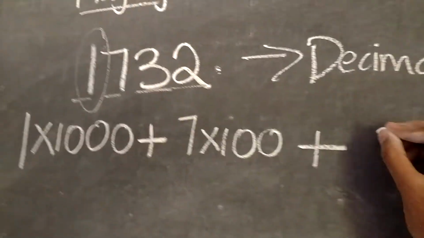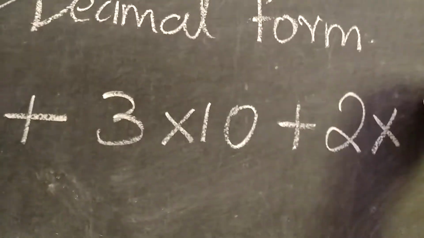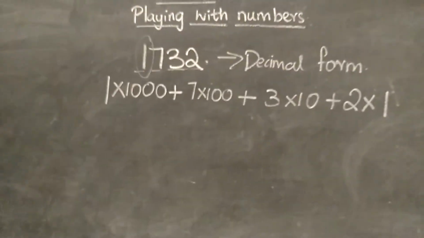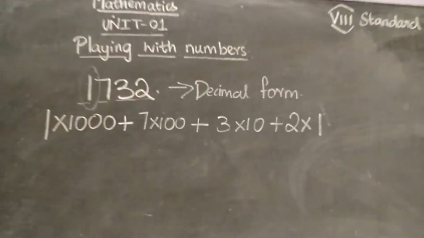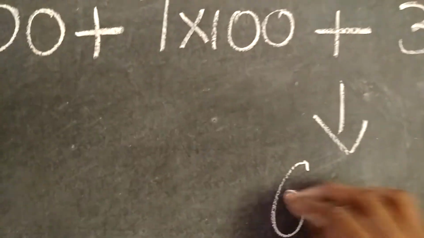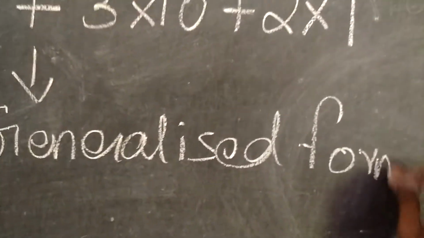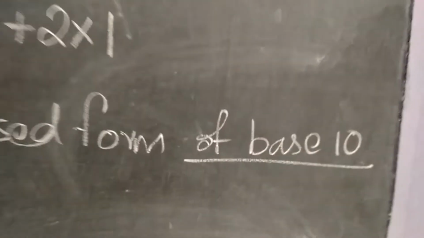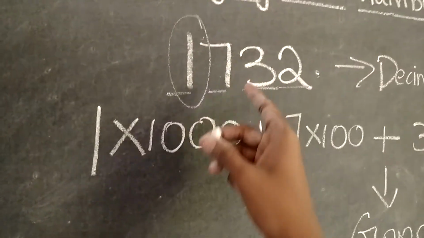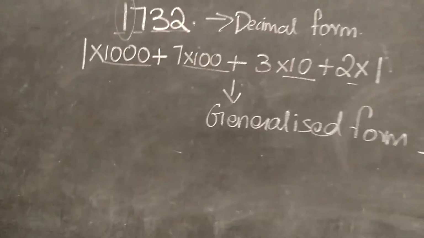plus 3 is in tens place, so I can write 3 into 10, plus 2 is in units place, and unit is nothing but 1. So 1 into 1000 plus 7 into 100 plus 3 into 10 plus 2 into 1 gives you the generalized form of base 10. Why am I calling it the generalized form of base 10? Because we are splitting this decimal form into a generalized form in terms of 10.